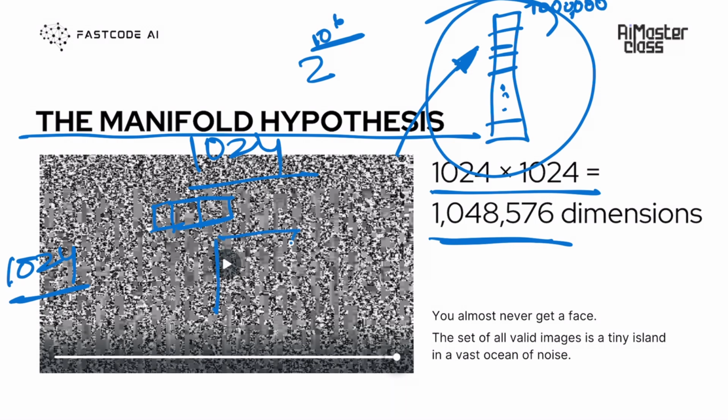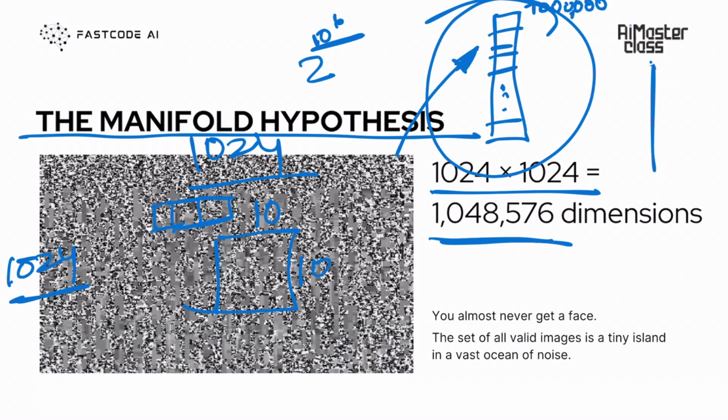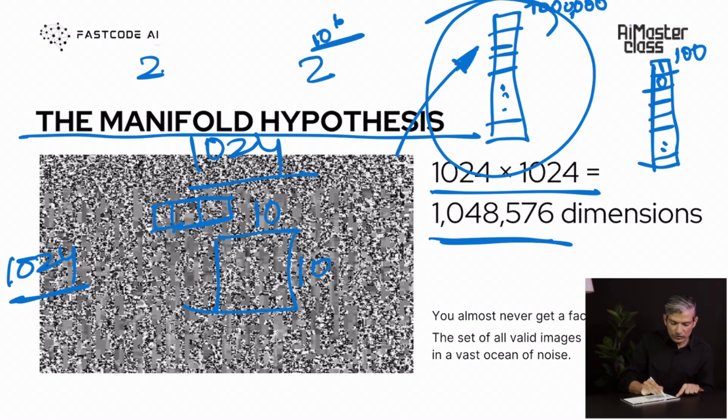Let's say our image is smaller. Let's say our image is 10 cross 10. Then this 10 cross 10, how big will that vector be? It will be this 100 dimensional vector. Again, the same setting. Let's say the pixels can just be black or white, right? So it can either be 1 or it can be 0. So how many such distinct vectors? Each pixel can take two values, right? And then how many such pixels? 100. So it's 2 to the power 100. And now this 2 to the power 100 is also such a crazy number that if you try to sample all of this, it will probably take forever. Yeah. So the point that I'm trying to make is that this space is really huge.